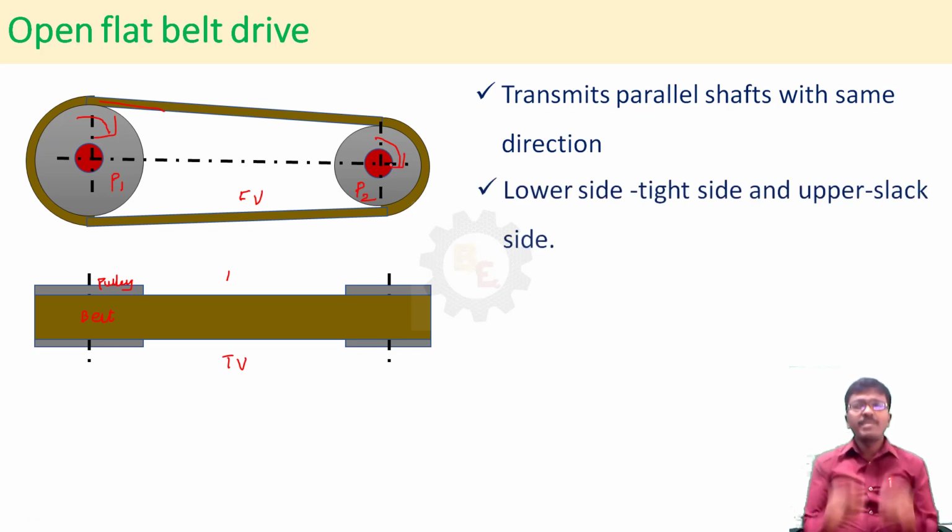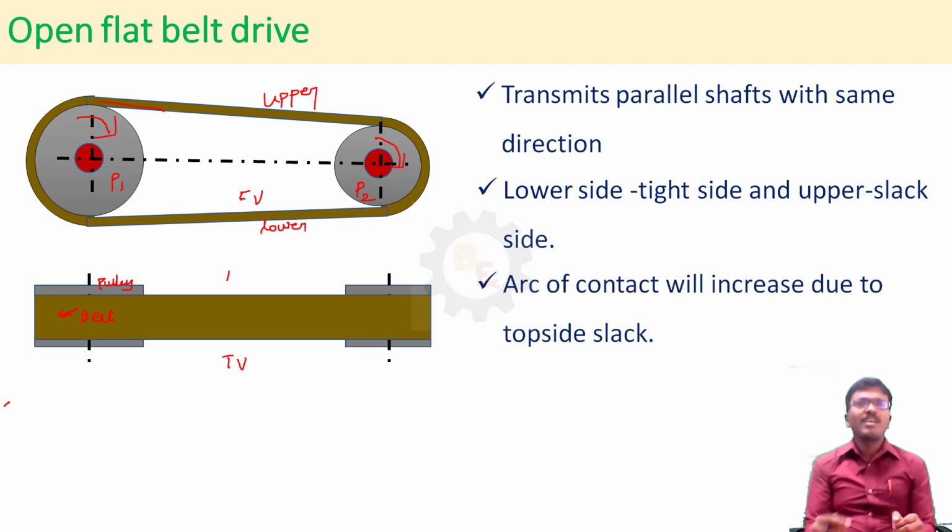Here, the lower side should be the tight side and the upper side should be the slack side. Imagine, you see here, upper side, lower side. We have to maintain the lower side as the tighter side and the upper side as the slacker side, because we have to make the arc of contact.